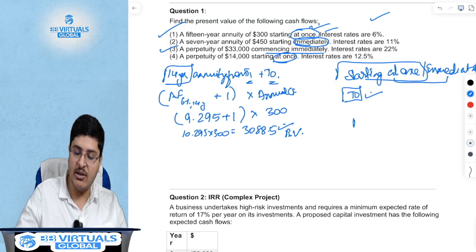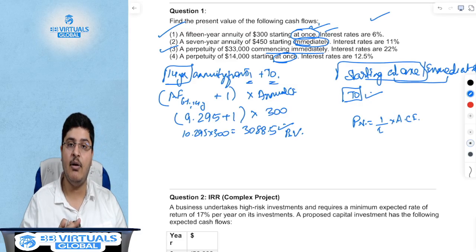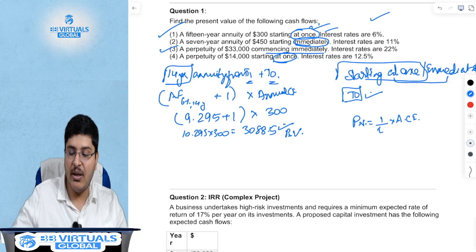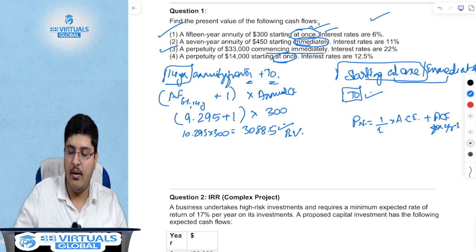What is the formula of perpetuity? The present value of a perpetuity is annual cash flow divided by R. However, in case of a perpetuity which is starting today, we have to add the annual cash flow for year 0. If you were to do this, effectively what this would be is